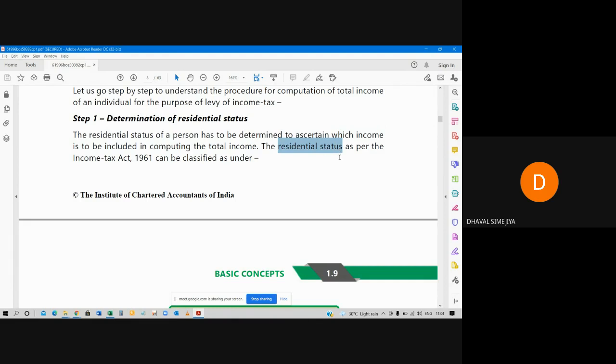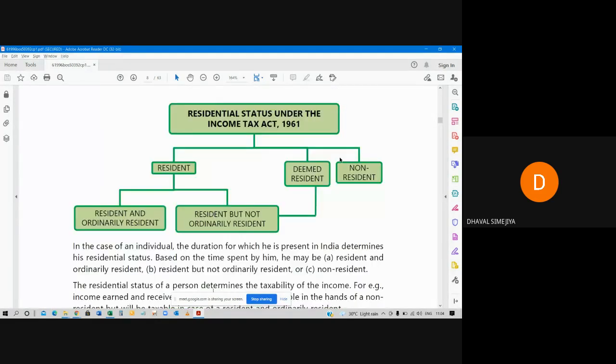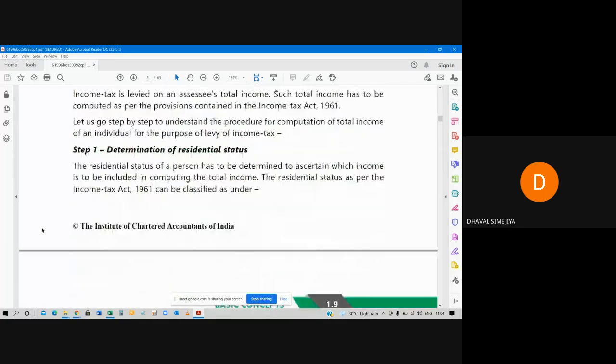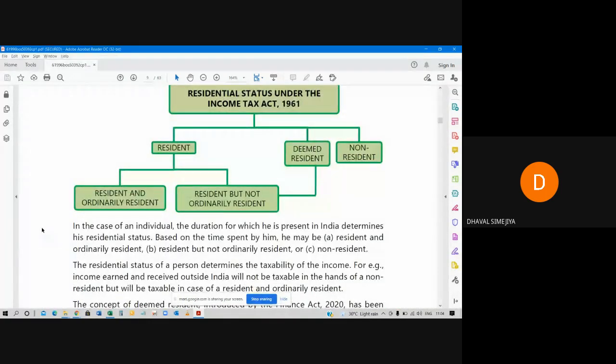So now the residential status is classified into three parts: resident, deemed resident, and then non-resident. Resident means resident of India.